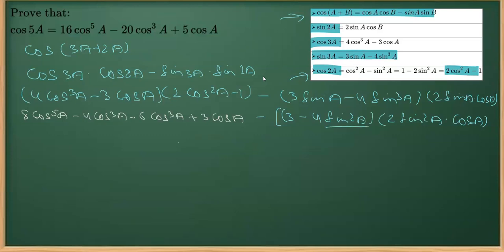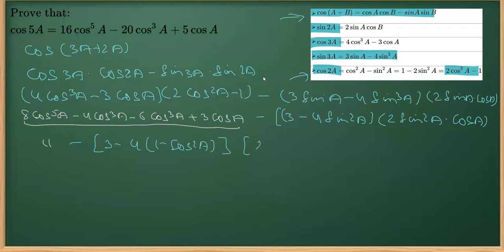Because we can now write sin square a as 1 minus cos square a. I'm just keeping a dot sin here, and I'm solving the other part. Before opening this bracket, we need to convert this sin in terms of cos, so I can write sin square as 1 minus cos square a.